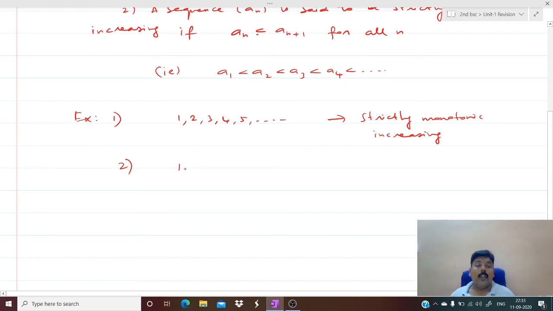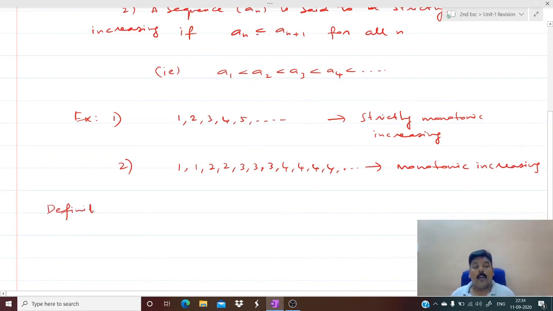And then suppose I have 1, 1, 2, 2, 3, 3, 3, 4, 4, 4, 4 like that. This is increasing, but you see many terms are also equal. In this case we say monotonic increasing. So monotonic increasing means either increasing or keeping constant, whereas strictly monotonic increasing means each term increases.